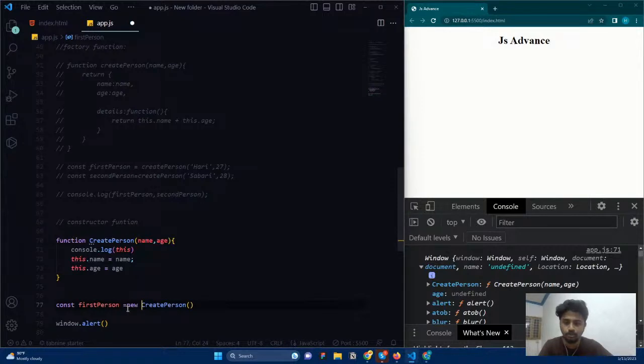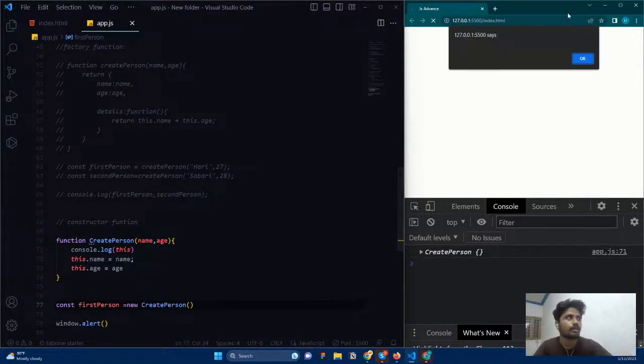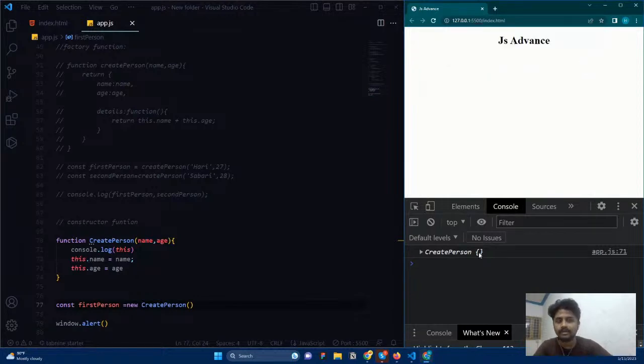Once I use the new keyword, if I save it, now you can see this does not refer to the window object. Instead, this refers to an object that has nothing in it.